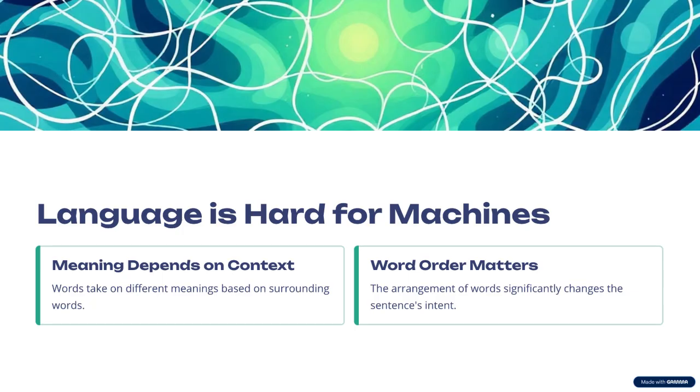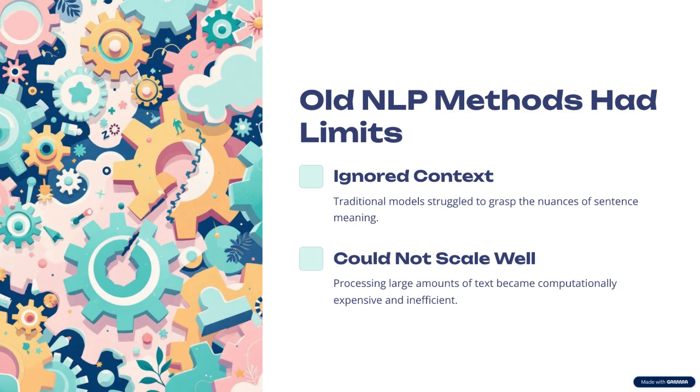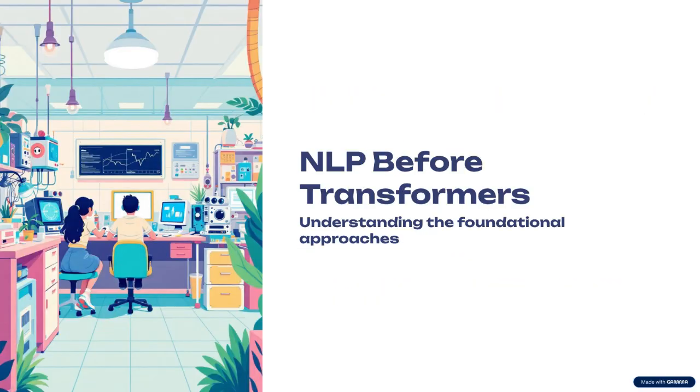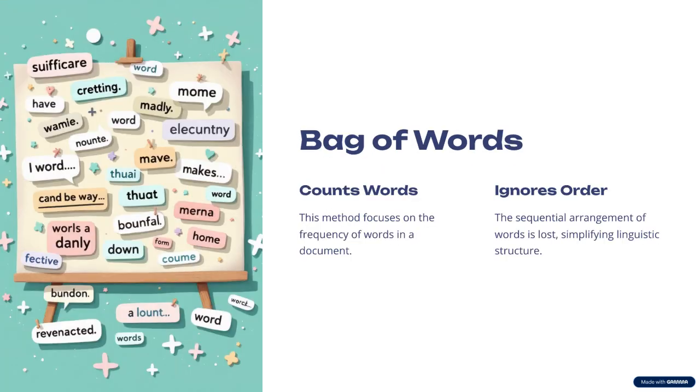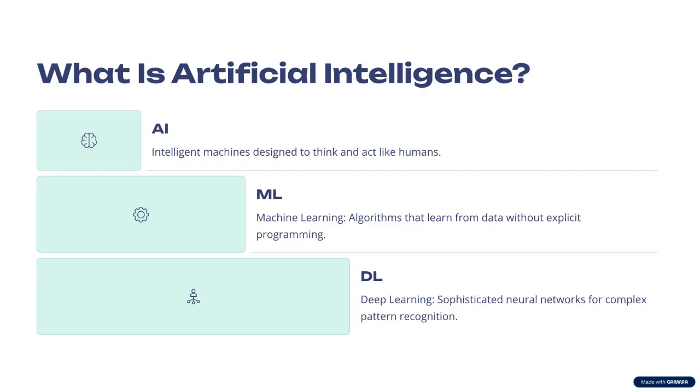So, in today's video, we are going to understand how NLP evolved before transformers, and we are going to run a small experiment in Google Colab to see why attention was needed and the entire concept behind the transformers, while the entire explanation about transformers will be in the next video. In today's video, we will see why RNNs and LSTMs didn't work and how attention was needed, because of which the theory of transformers and everything happened. So let's start. And the first topic would be, what is AI, ML, DL, and all these terms.